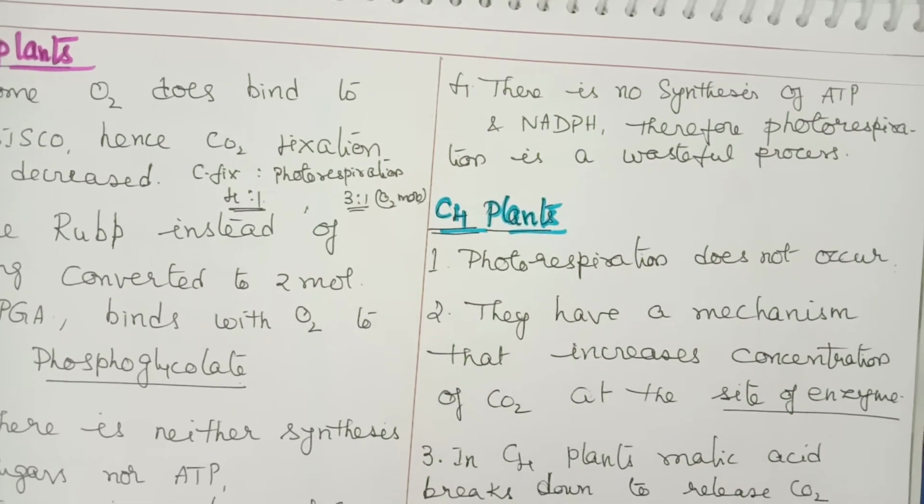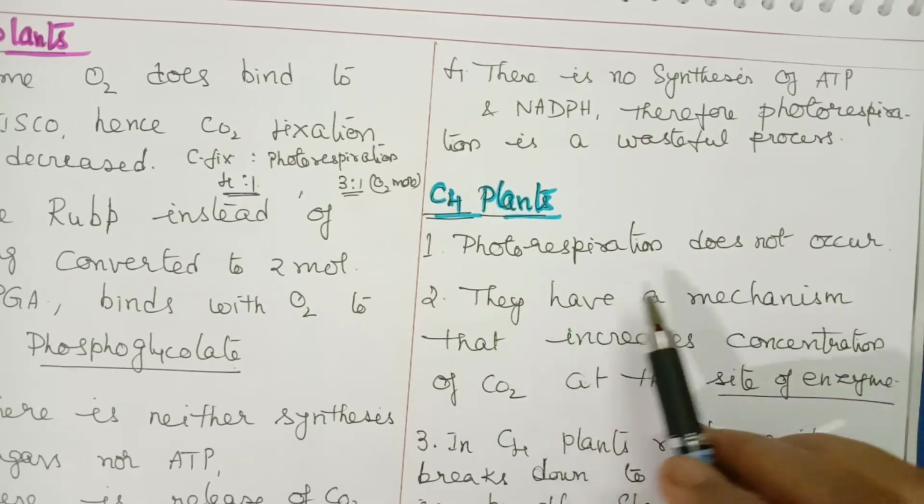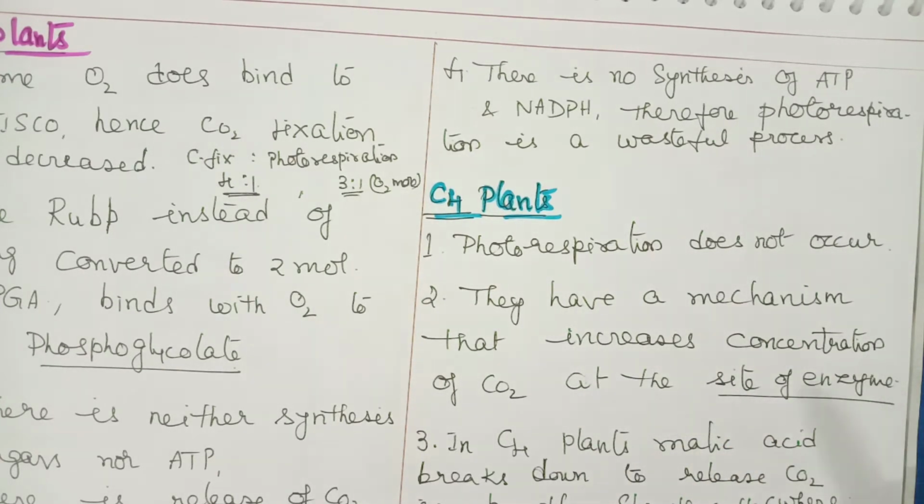Now let us see what happens in C4 plants. In C4 plants, photorespiration does not occur. Why? They have a mechanism that increases the concentration of carbon dioxide at the site of the enzyme. In the previous session we discussed the C4 pathway. The site of the enzyme Rubisco is the bundle sheath cells. So at the site of this enzyme, there is an increase in carbon dioxide concentration.